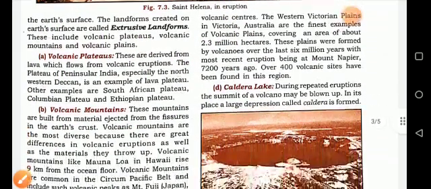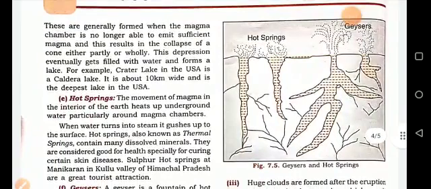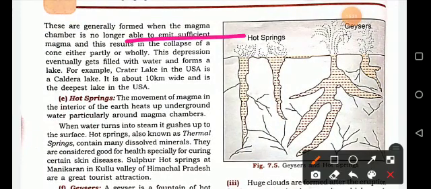These are generally formed when the magma chamber is no longer able to emit sufficient magma, and this results in the collapse of a cone, either partly or wholly. In the USA, Crater Lake is situated.